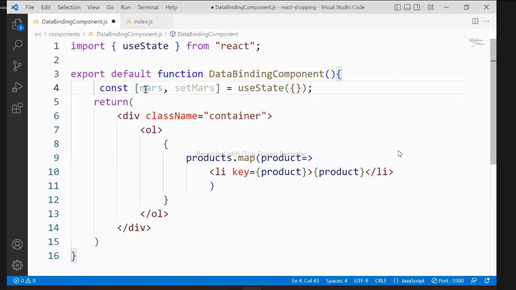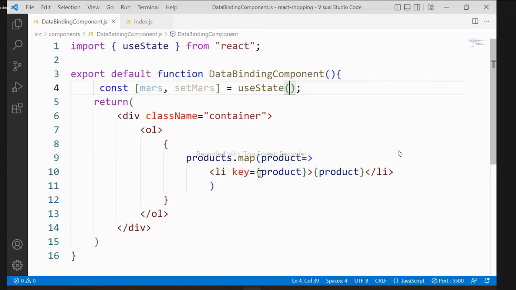That means what is the type of this Mars? This is an object. If you don't define it, no problem. If you don't define it, it will be the default any type. It will decide, because you already know JavaScript supports type inference. Type inference means the data type will be decided according to the value assigned. It is not strongly typed, so it is ready to handle any kind of data. The data type of the value will be decided when data comes, when data is initialized or assigned into it. So here we are configuring the Mars state.